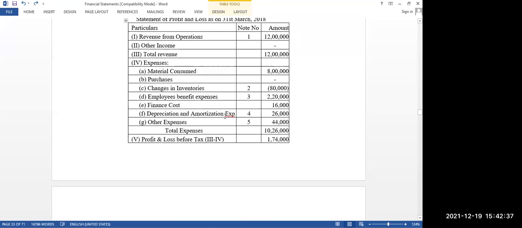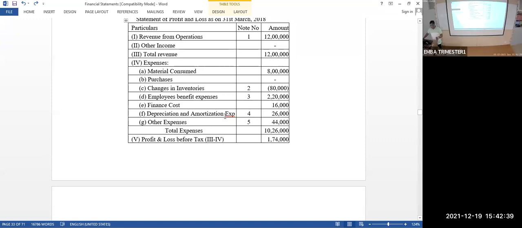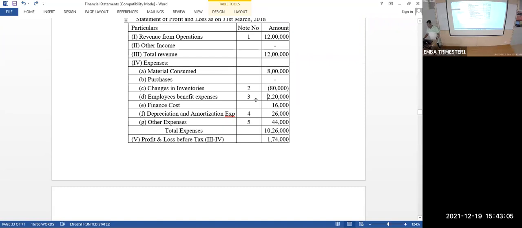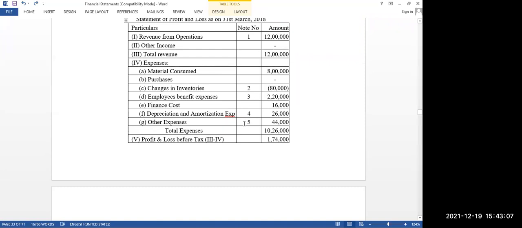Sir? One second, madam. One of your classmates is telling something. Yes. While taking a total, just like a normal total, 4 plus 2 minus 3, like that. 8 lakh plus 2 lakh 20, 10 lakh 20, plus this minus 80. It is adjusted there itself. Yes, madam. Got it, sir. That minus 80 itself I wanted to ask. Same thing. Okay, right.